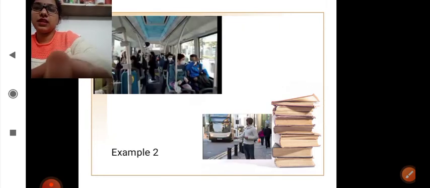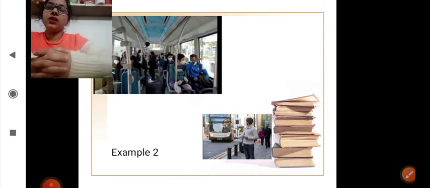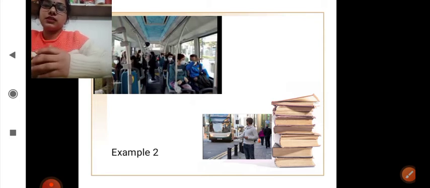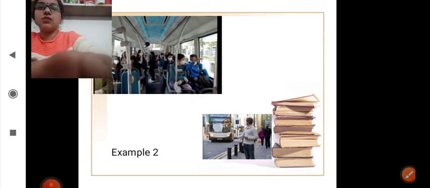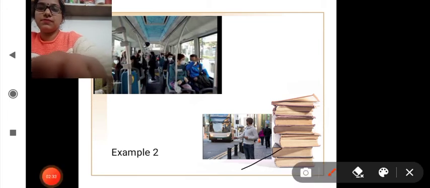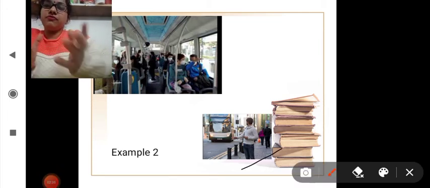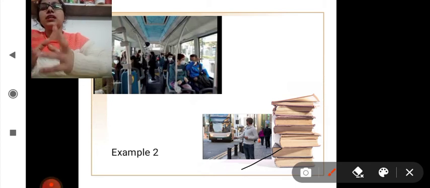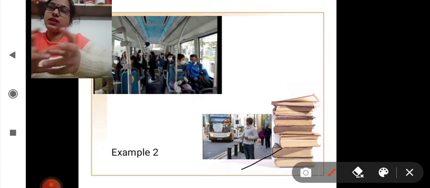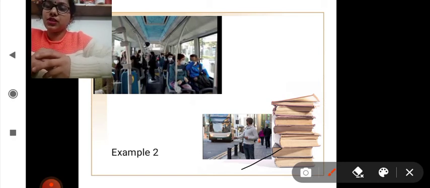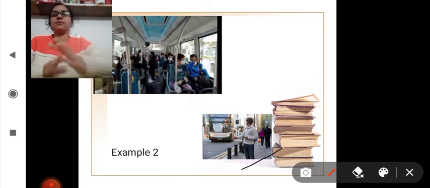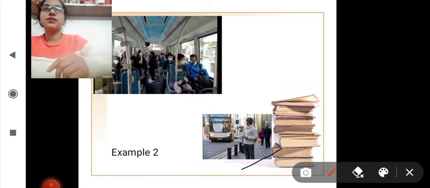Now take another example. Let us assume we are sitting in a bus, then the co-passengers in the bus for us are at rest. But for a person outside, like this body, we are in a moving position. So an object can be at rest and in motion at the same time. It changes just because of a reference point.